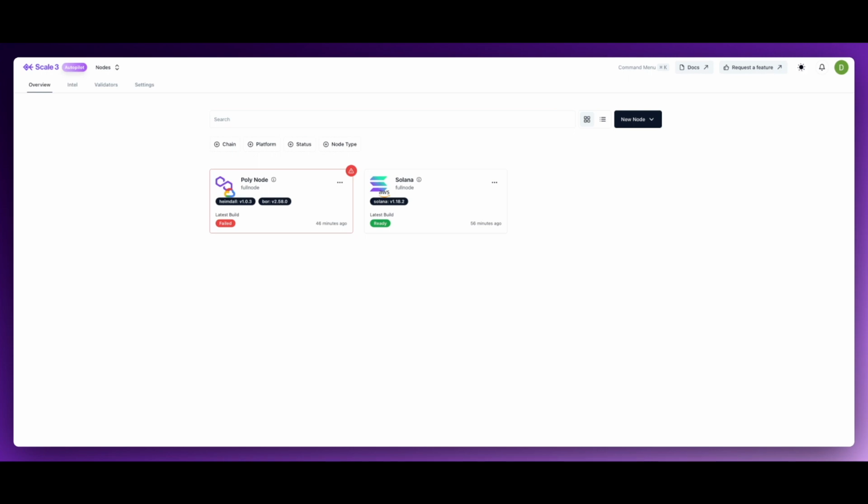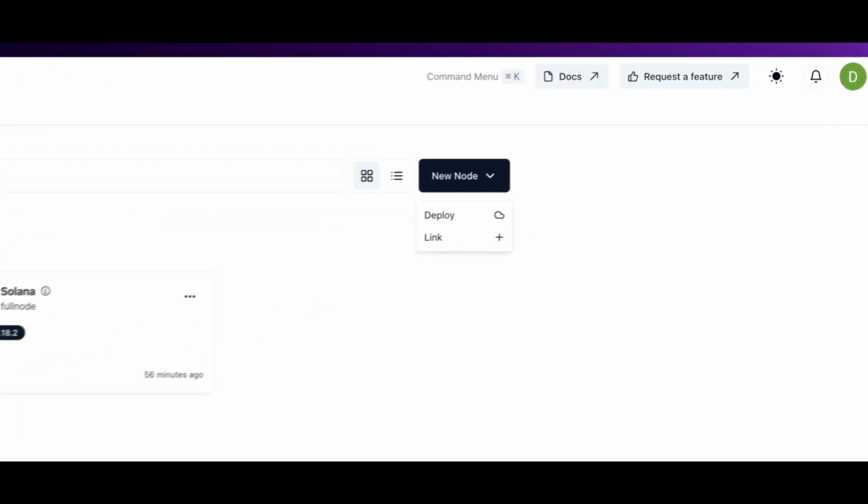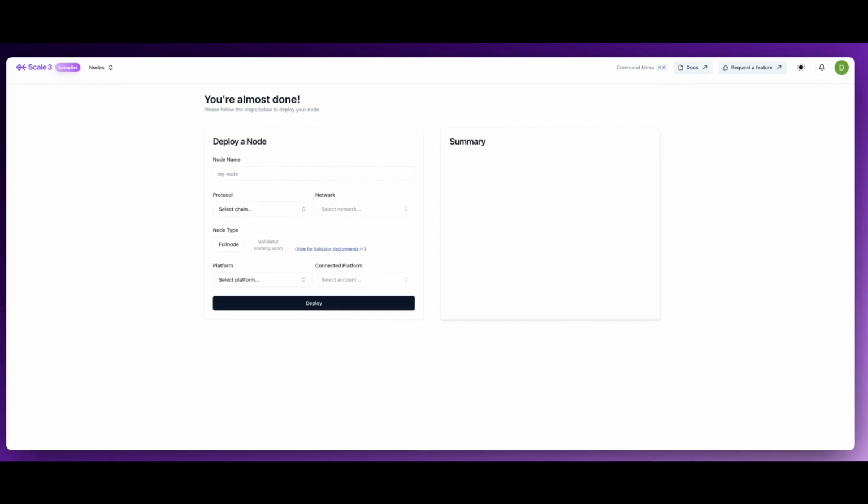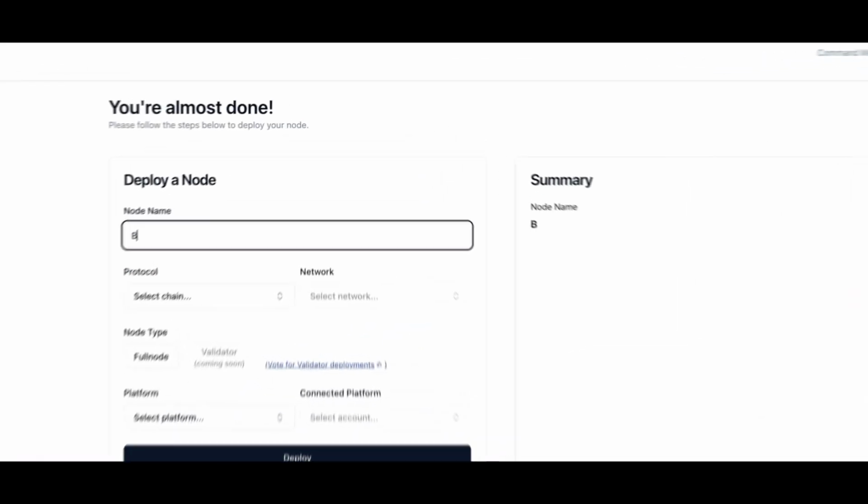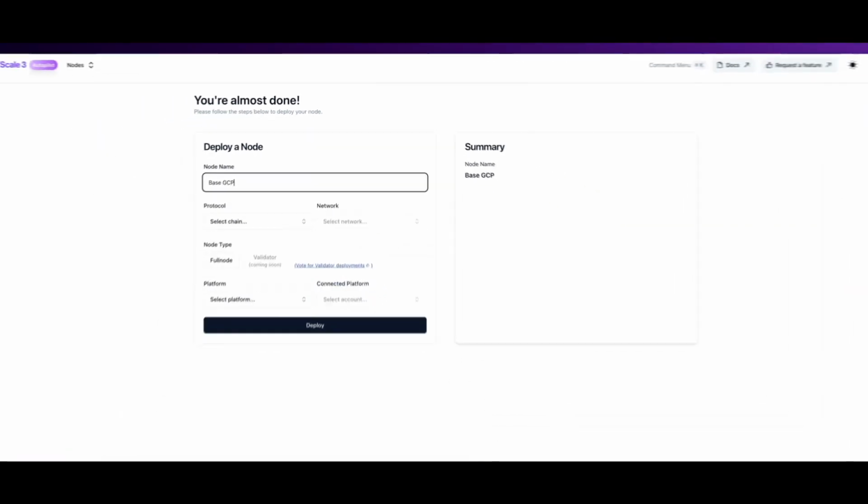To begin, navigate to our dashboard and locate the New Node button. Click on it and then select Deploy. It's crucial to give your node a unique name in the Node Name field for easy identification.